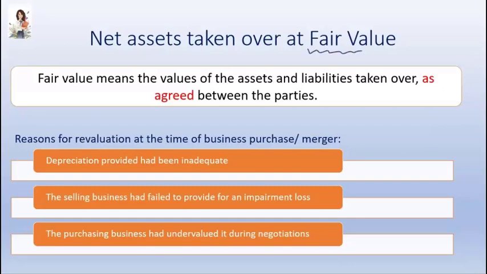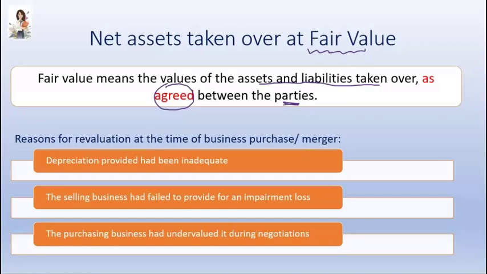So what is meant by the term fair value? Fair value means the values of the assets and liabilities taken over as agreed between the buying and selling parties. There could be reasons for disagreement at the time of business purchase or merger between the buyer and the seller.